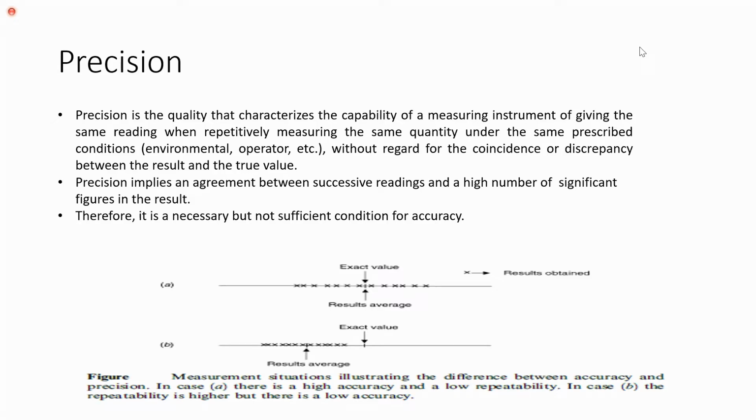So, if your sensor is accurate and it has precision characteristic, it has to reproduce the same value for the same quantity for the same conditions.